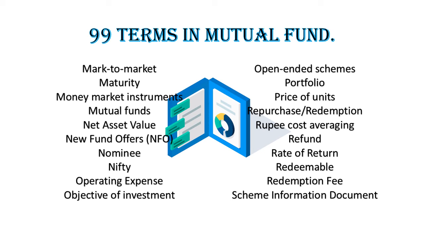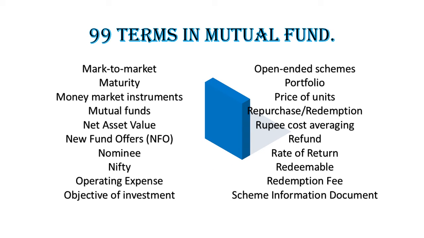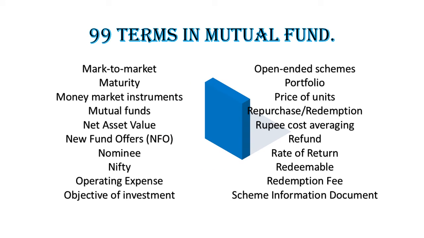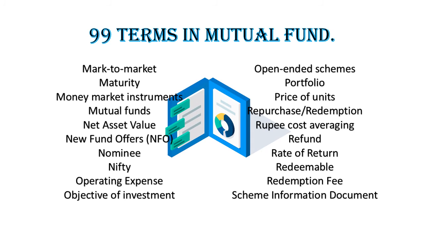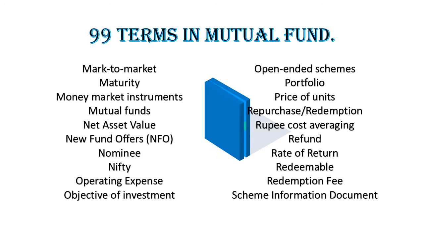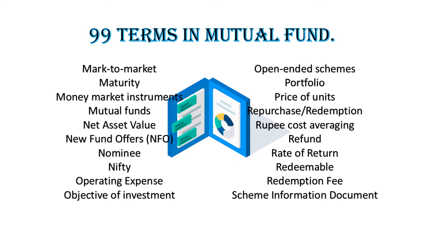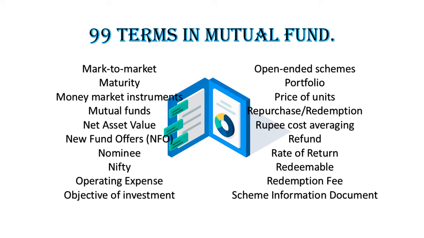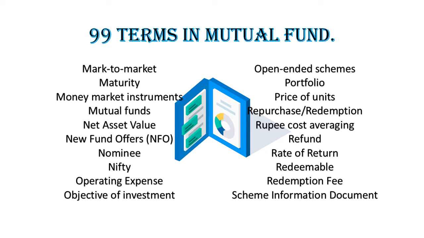Rupee cost averaging. Under this system, the investor buys units of the fund at regular intervals of time rather than buying them all at the same time. This allows him to take advantage of increases and decreases in the price of the units. Purchases at low prices offset the purchase made at high prices, allowing him to hold the units at a reasonable average cost. Refund. The return of money to the payer after the closure, failure of a transaction.